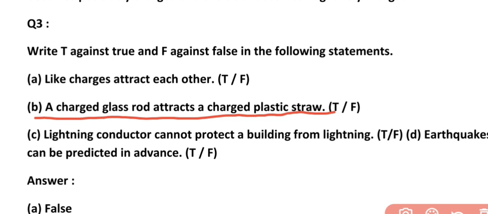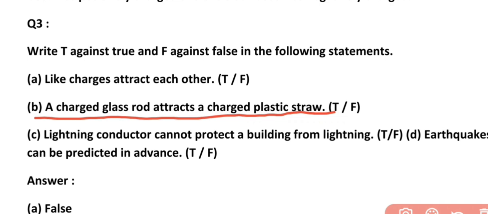It means the glass rod and plastic straw have opposite natures of charge, so they will attract each other, and the statement is true. So in B you will write T for true.